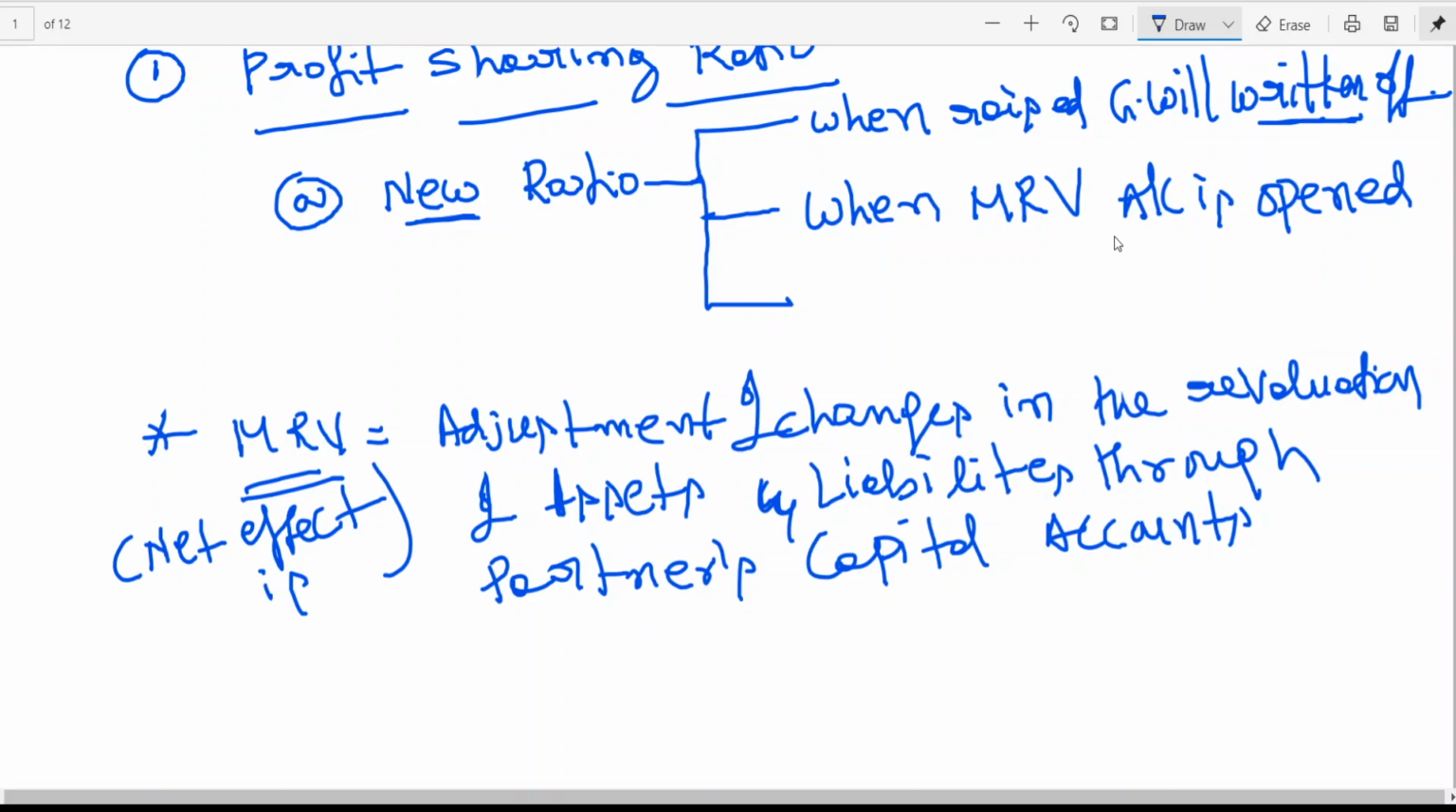So for doing this, like raising the goodwill, writing off the goodwill, the first part we have learned in memorandum revaluation account, admission of a partner. First part is revaluation account, old ratio. Second part is reversal of it, new ratio. Then you need new ratio.